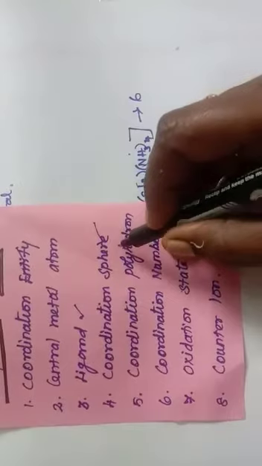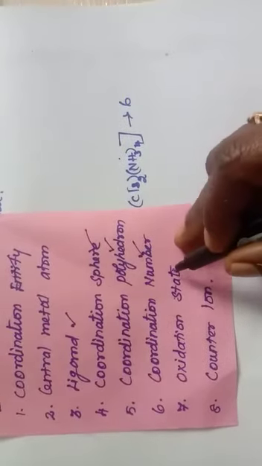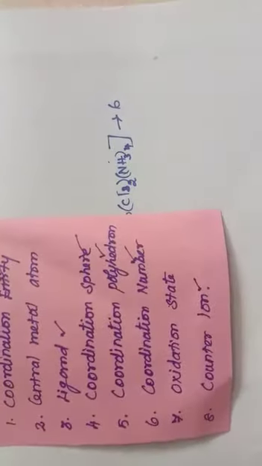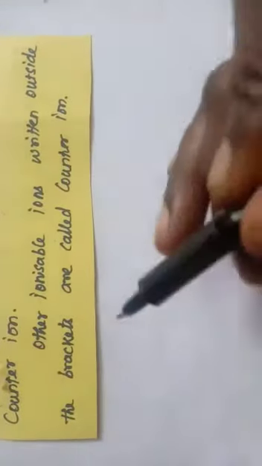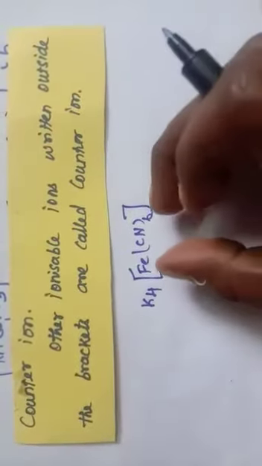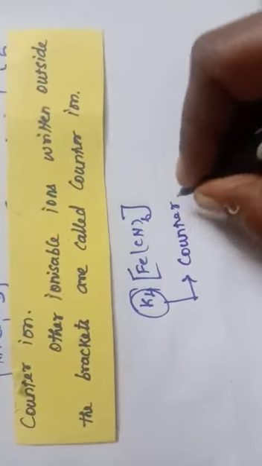We have discussed coordination polyhedron and coordination number. The next one is oxidation state, that we will see in another video. The last one is counter ion. Other ionizable ions written outside the brackets are called counter ions. For example, consider K4[Fe(CN)6]. This is the coordination complex and this is the coordination sphere. Outside the bracket, the potassium is present. So here this potassium is considered as the counter ion.